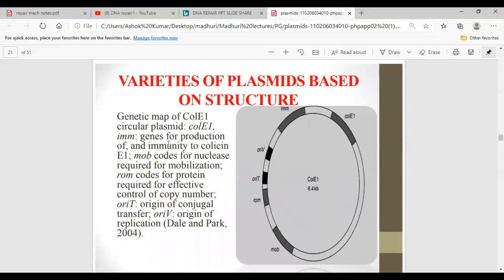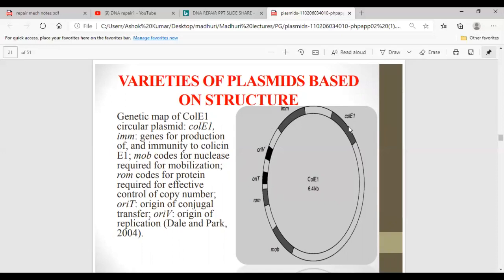Now, varieties of plasmids based on structure. Based on the structure also, different plasmids are there. One type is called the ColE1 circular plasmid. In this ColE1 plasmid, IMM genes are for production of and immunity to colicin E1, MOB codes for nuclease required for mobilization, ROM codes for a protein required for effective control of copy number, ORIT is the origin of conjugational transfer, and ORI is the origin of replication. So all these are the genes which are present on the plasmid.